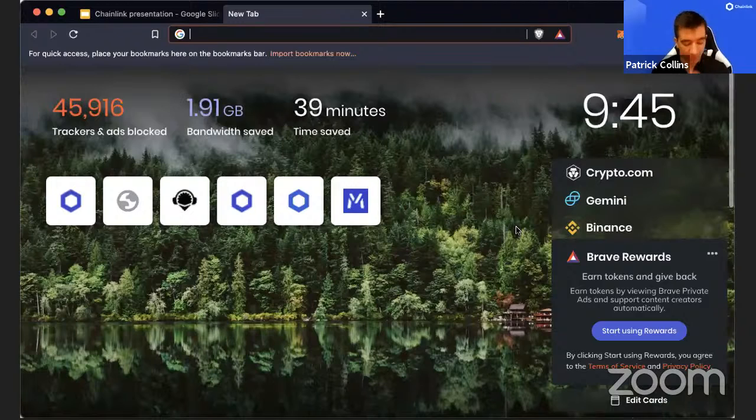Patrick, I had one question. Yes. So I wanted to ask, you said different nodes aggregate data together. So how is that data aggregated? Yeah, great question.